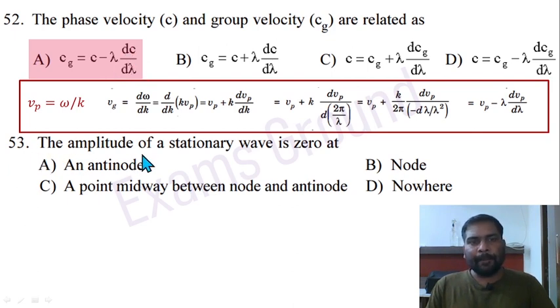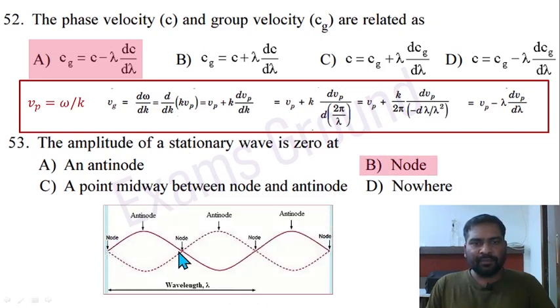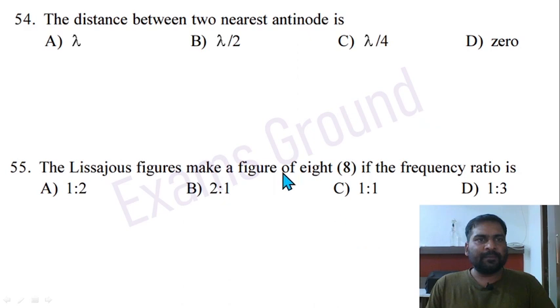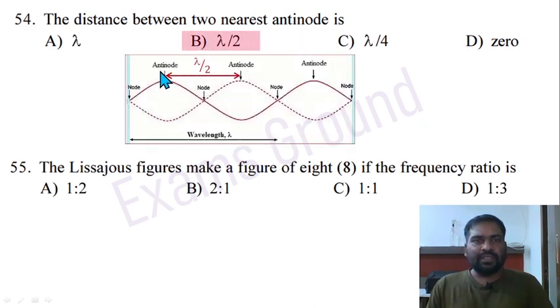Question 53. The amplitude of a stationary wave is 0 at... This is a stationary wave, so the amplitude of a stationary wave is equal to 0 at a node point. Node. Option B is correct here. Question 54. The distance between two nearest antinodes. So the distance between nearest antinodes equals lambda by 2, because for wavelength it should be from this antinode to this antinode, then it is lambda. And for nearest antinodes, it is equal to lambda by 2. Option B is correct.